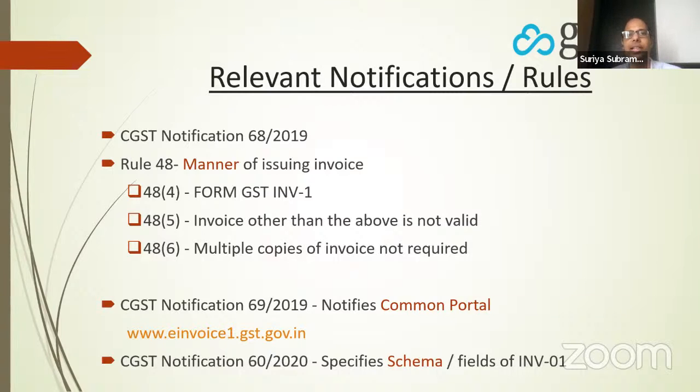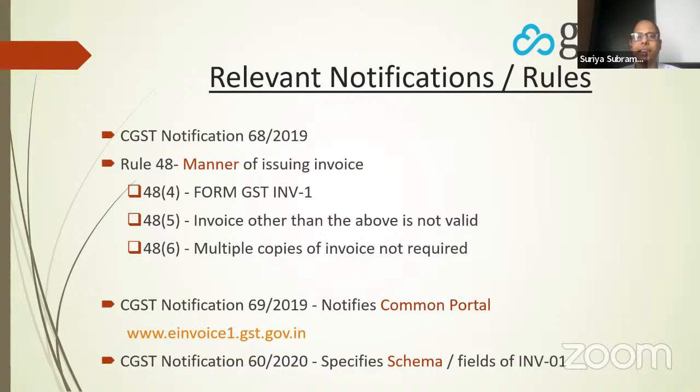That is the proof that you have generated an e-invoice, and this is what is required for all the taxpayers who meet the criteria. Sub rule 5 is actually very important. It says invoice other than the above is not valid. So if you have taken an invoice, printed it on paper, signed it, so on and so forth, that is not an invoice, it is just a piece of paper. What is an invoice is the digital representation. The electronic data has to be registered with the government and you should get it acknowledged. That is what is an e-invoice. And anything else is not an invoice.